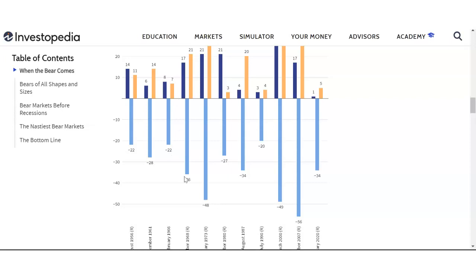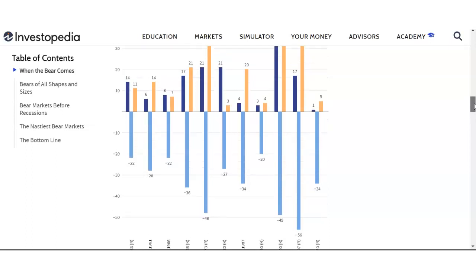Then after that came 1968, which is considered a major crash. Now I'm not that old that I have seen all these things, so that's the reason I'm discussing with the help of a graph. You see a minus 36% drop, a huge drop, and 21 months, almost 2 years, to recover back. Next was even more horrible, which was called a big crash.